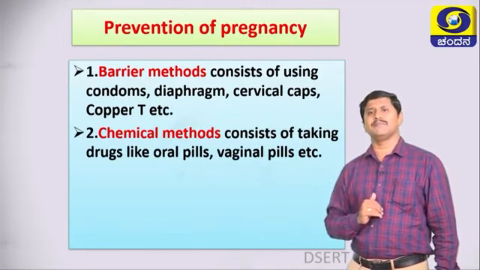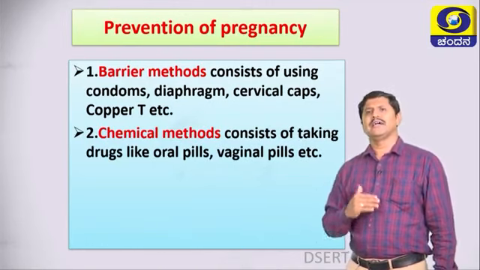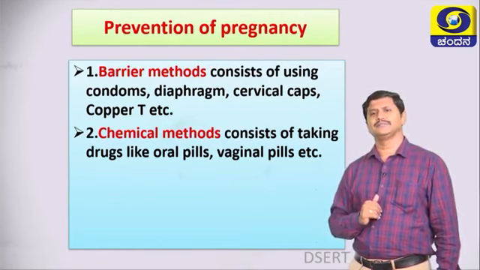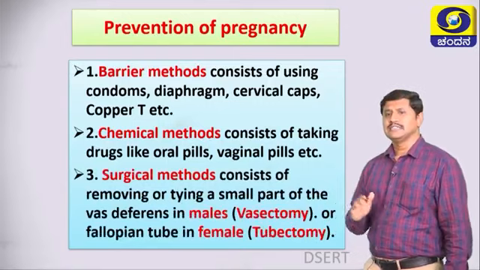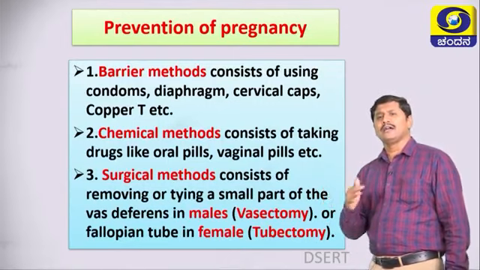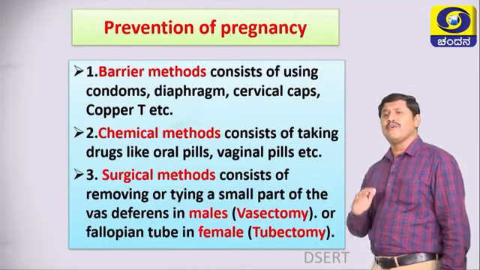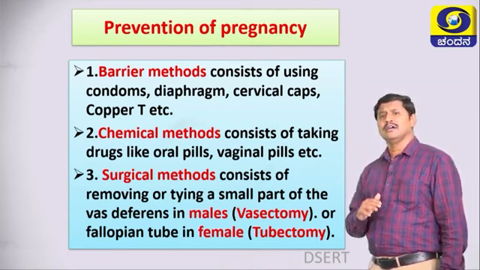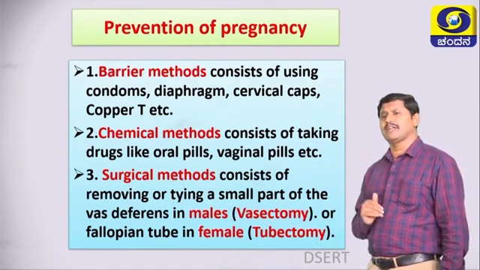Second method is chemical method. It consists of taking drugs like oral pills, vaginal pills, etc. Third one is surgical method. It consists of removing or tying a small part of the vas deferens in males, called vasectomy, or the fallopian tube in females, called tubectomy.